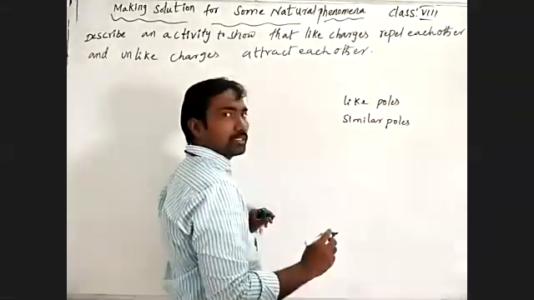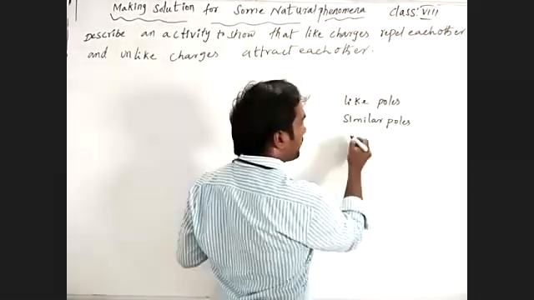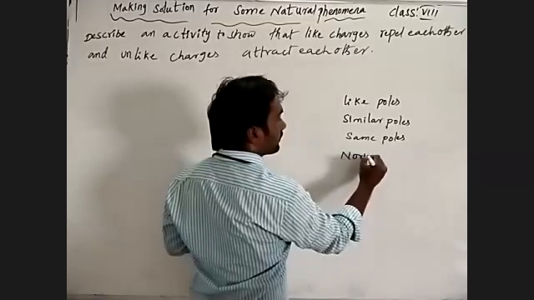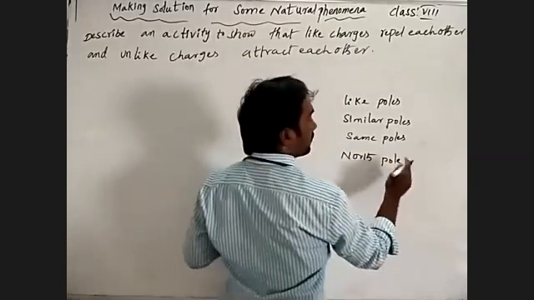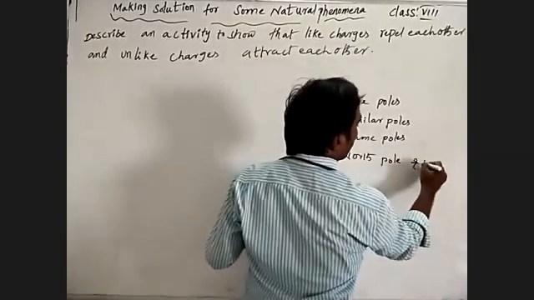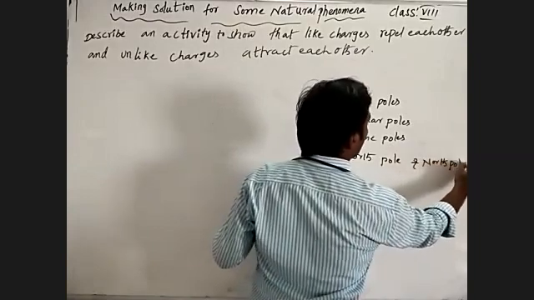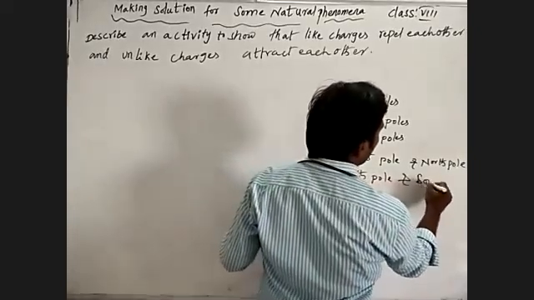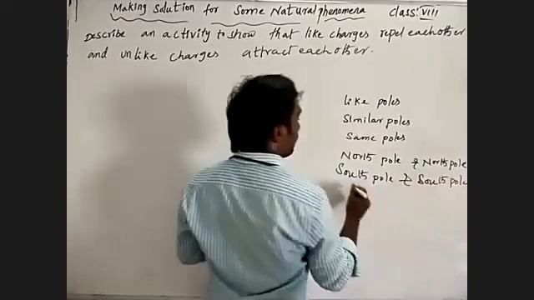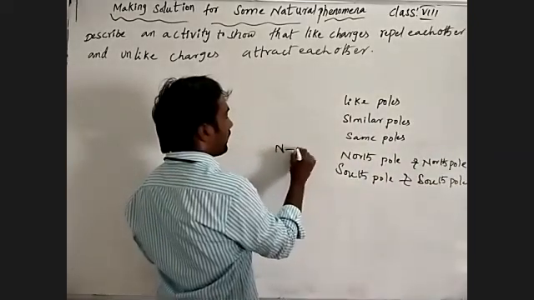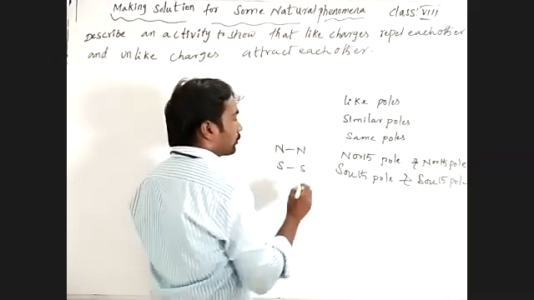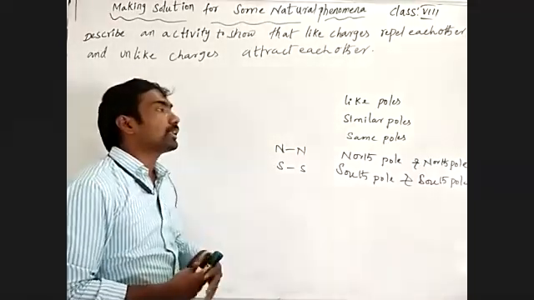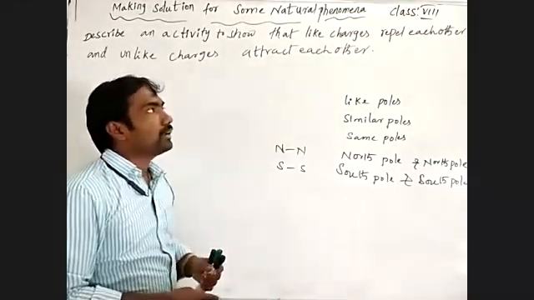Like poles means similar poles, which means the same poles: north pole and north pole, and south pole and south pole. When the north pole and north pole of the magnet, or the south pole and south pole of the magnet, are brought into contact with each other, we may observe they both will repel each other.